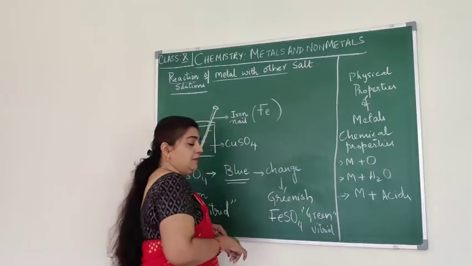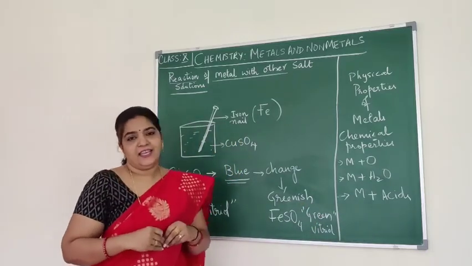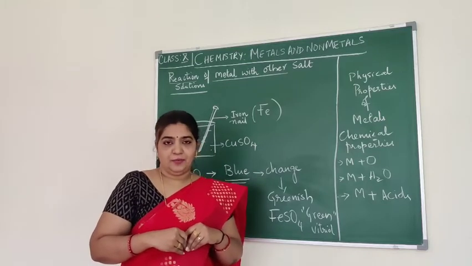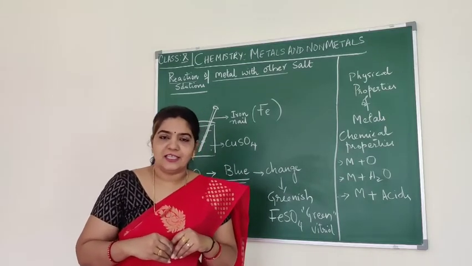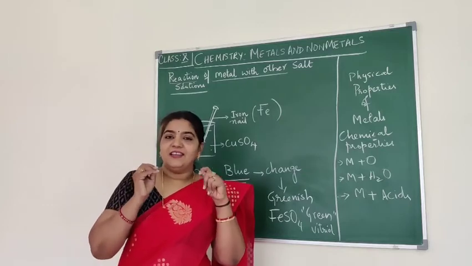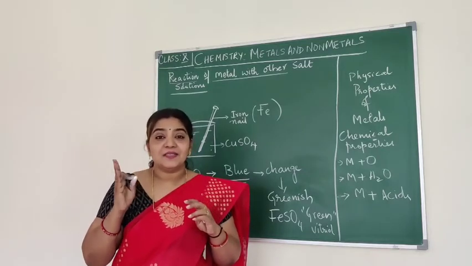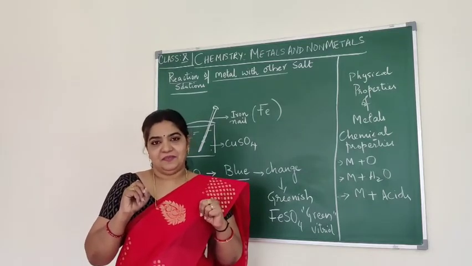So here the change in color indicates a reaction has taken place. Now what kind of reaction has taken place? We know a chemical displacement has taken place.